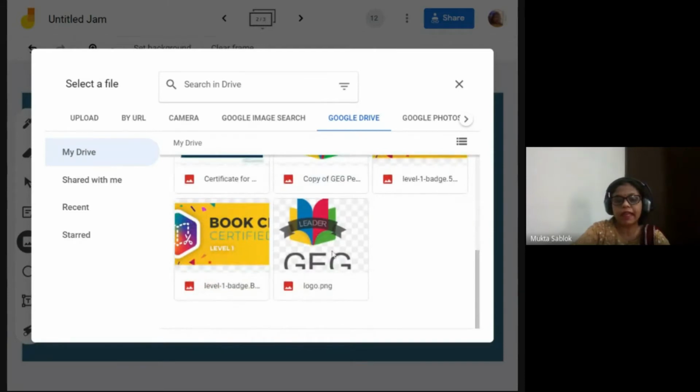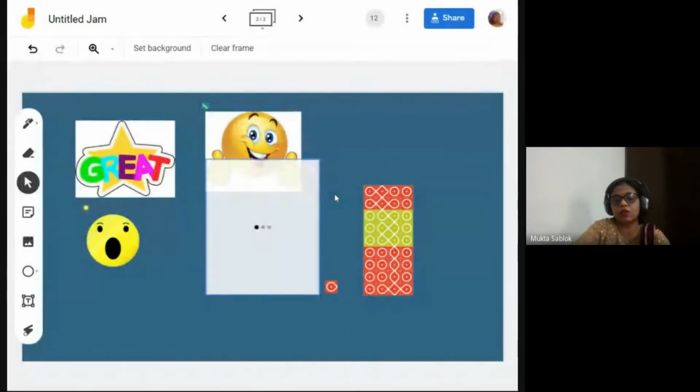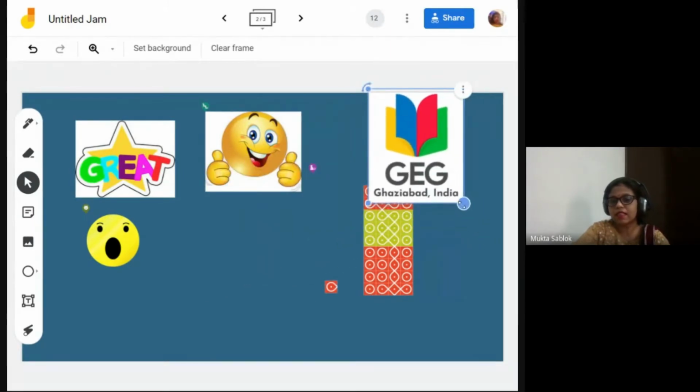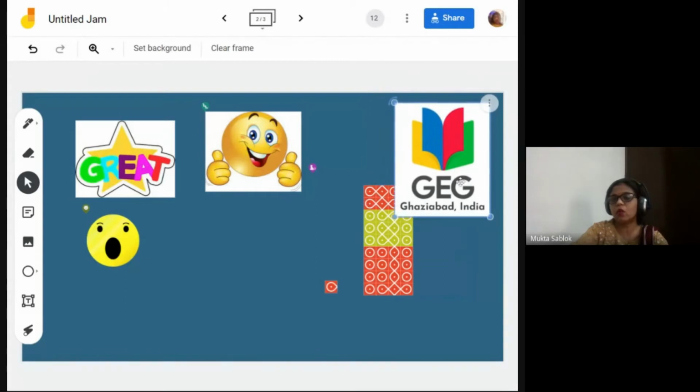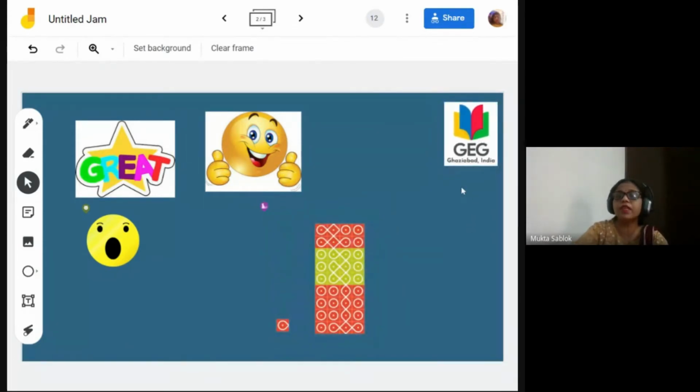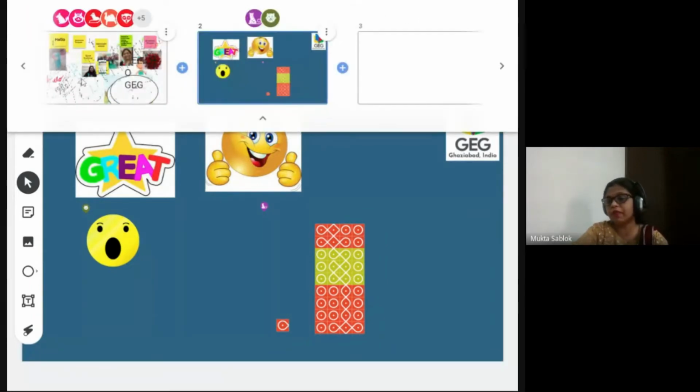I have my logo like this, and I have just inserted it. So this is my logo. I have inserted it from my Google Drive. And I can resize it. We can ask our students to always resize it. Again, frame options. So I hope, ma'am, you have been able to upload it now.